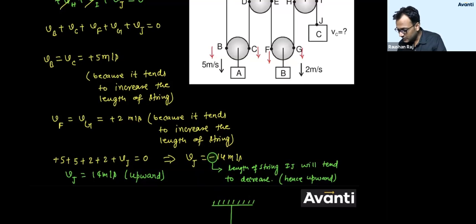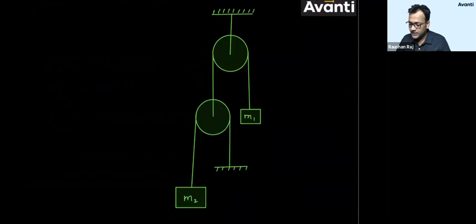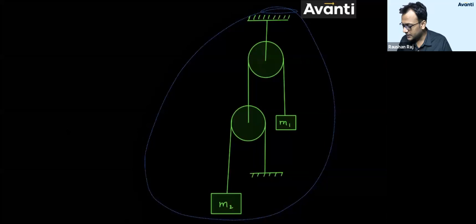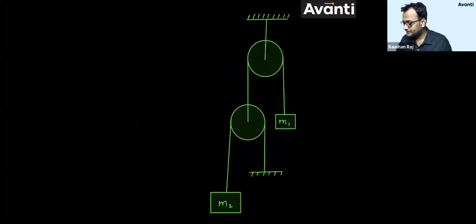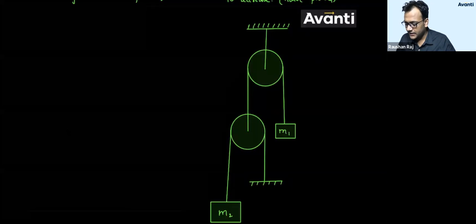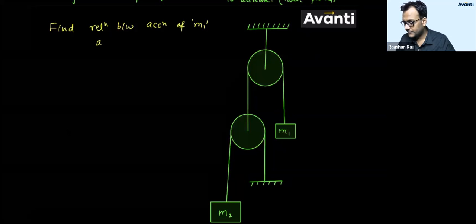So guys, I have included a few questions here. Let me ask you a question in this condition. Let us say the acceleration of m1 is a1. Okay? And find acceleration of a2. Or guys, let me give you this: find the relation between acceleration of m1 and m2.